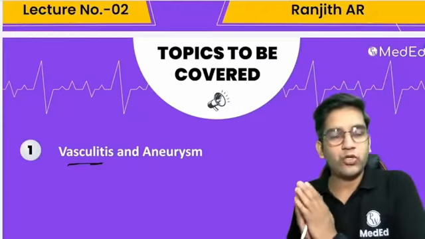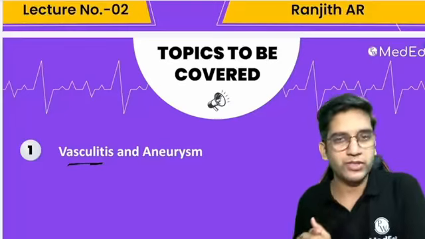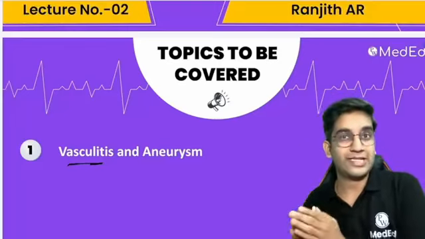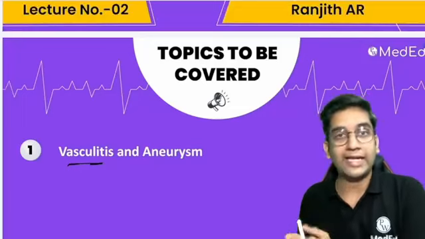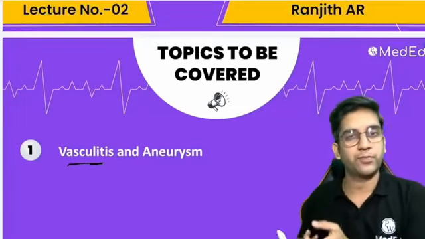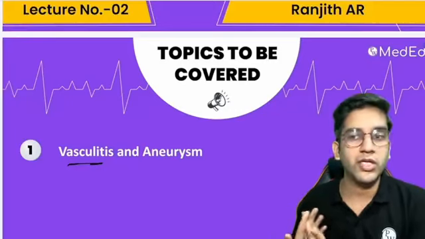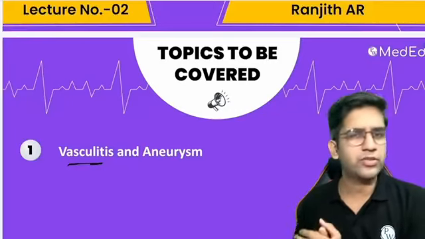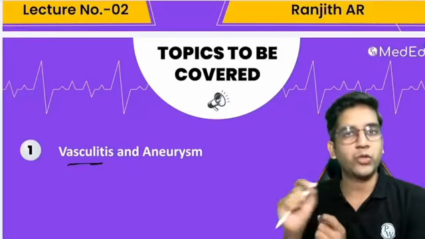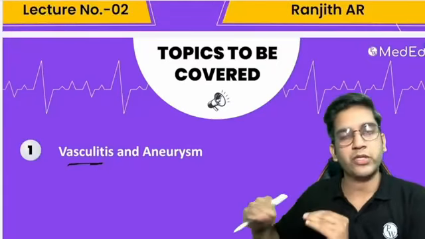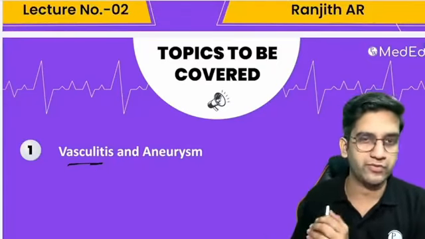That's the only reason I wanted to take both vasculitis as well as aneurysm together. We'll focus more on aneurysm and the complications of aneurysm because that's part of your CBME curriculum. And definitely I'll talk about vasculitis, how to diagnose them. Whenever you come to your clinical postings, be it medicine or pediatrics, you might see quite a few vasculitis. At that time, I want you to correlate and make sure you have a basic understanding of vasculitis here, so that you can build on your concepts when you go to your final year and pre-final year, fine?